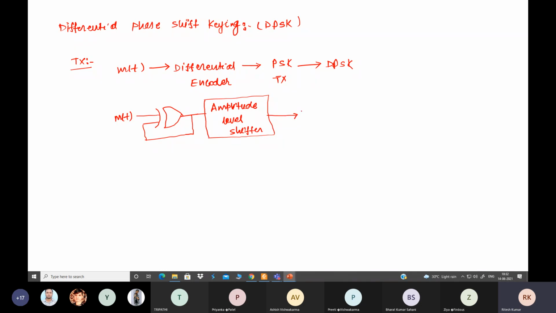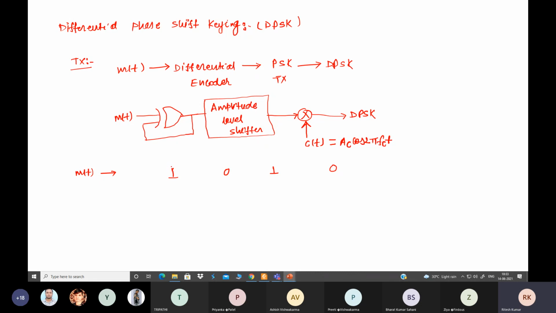In the PSK transmitter, we first need a multiplier whose input is the carrier signal, suppose Ac cos 2 pi fc t, and finally at the output we get the DPSK, differential phase shift keying signal. To discuss this block diagram, we take one message signal as a binary sequence, suppose 1, 0, 1 and 0.